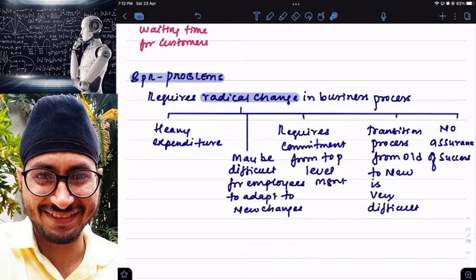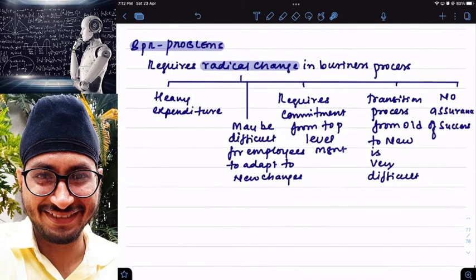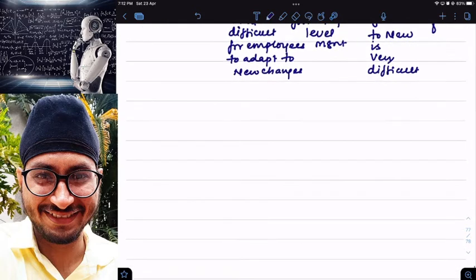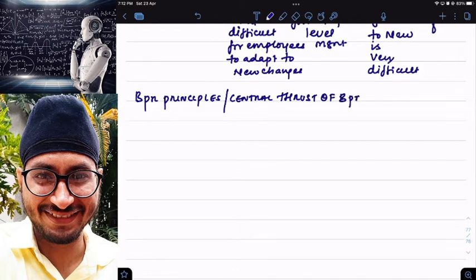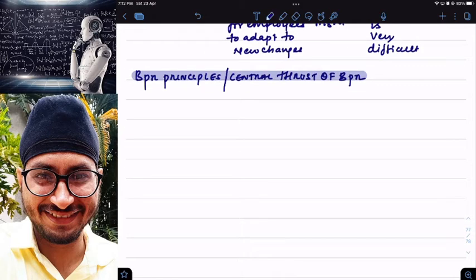Now the last concept in BPR, that is principles of BPR. BPR principles, also called the central thrust of BPR. See, point number one.